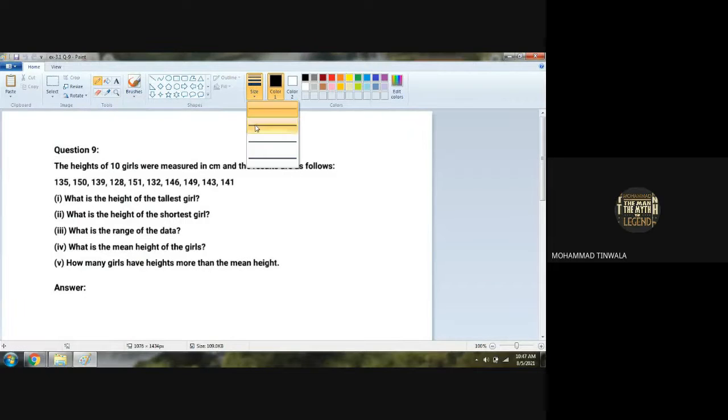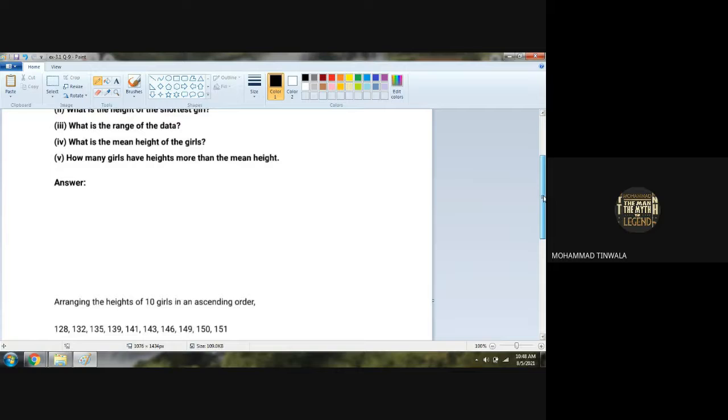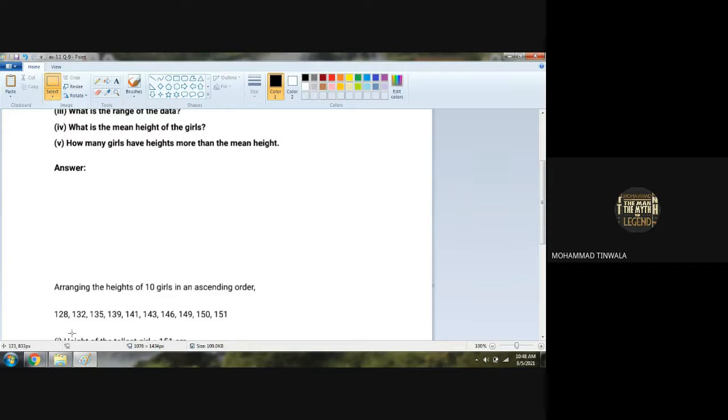Last question of this exercise, I believe. Chalo, again the same content, same sums. The heights of 10 girls were measured in centimeters, and the results are as follows. So the data is given here: 135, 150, 139, 128, 151, 132, 146, 149, 143, 141. This data has to be arranged in ascending order. Never forget to arrange in ascending order.